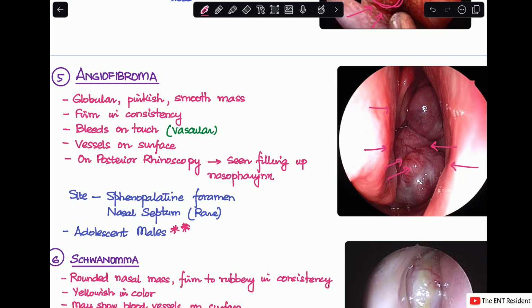So, puberty, about a 13 or 14-year-old boy presenting to you with complaints of epistaxis, or bleeding from the nose, profuse bleeding from the nose. The first suspect you should have is a juvenile nasal angiofibroma.